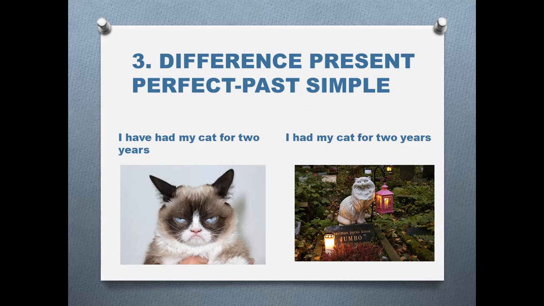That means that I had it for 2 years, but it is no longer here. Okay, so I have had my cat implies that I still have it. I had my cat implies I don't have it any longer. Okay, so that is an action that was finished in the past.